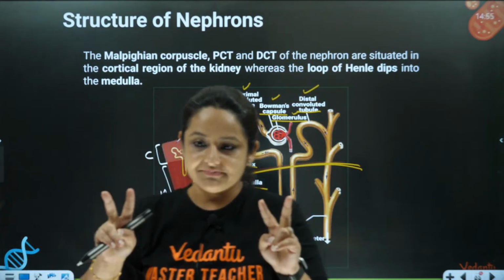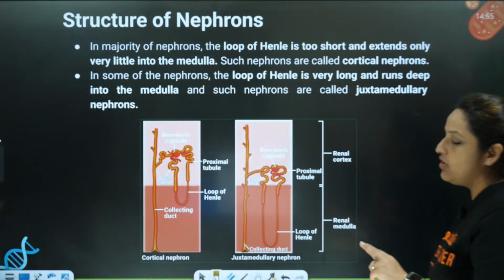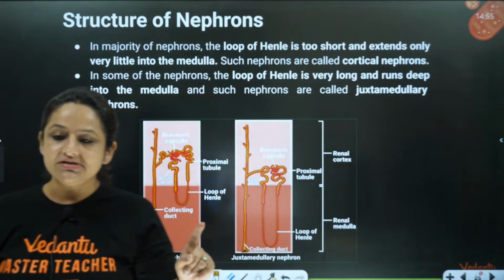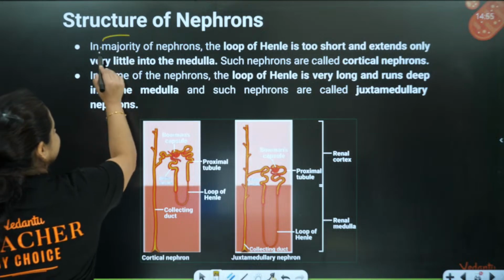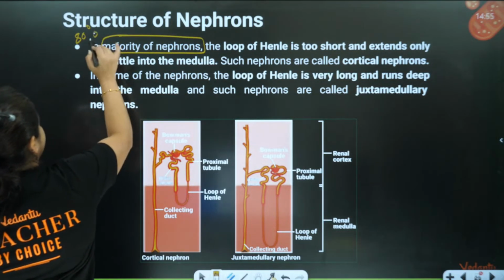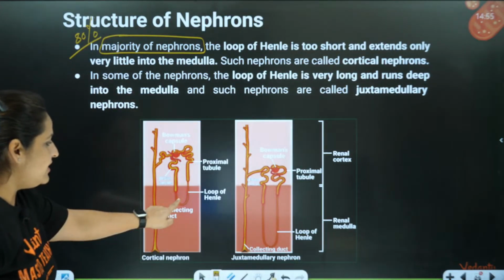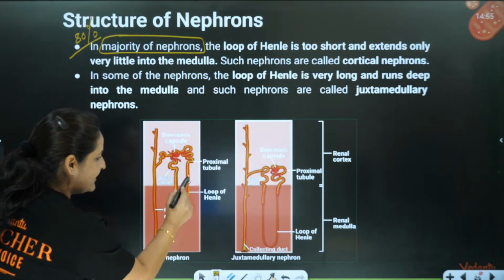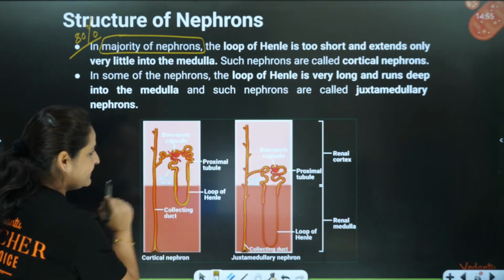Just on the basis of the length of the loop of Henle and its position, nephrons are of two types. One type, which is the majority of nephrons, around 80-85%, we see majorly 80% of the nephrons. In them, you can see over here, the loop of Henle is very short, and it is present only very little inside the medulla.